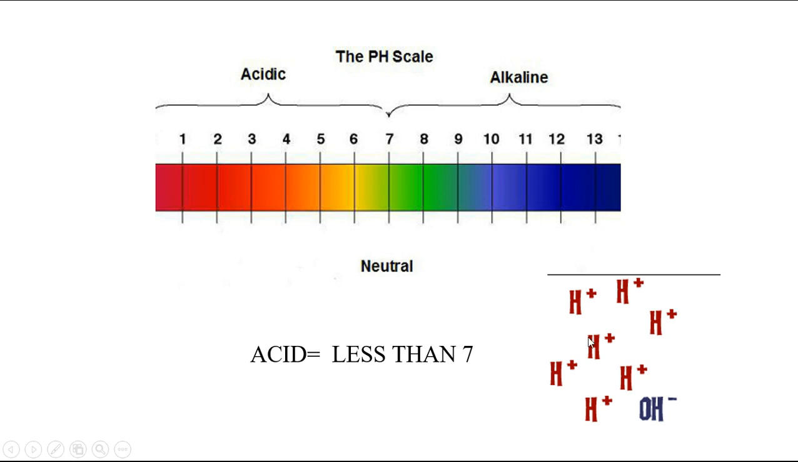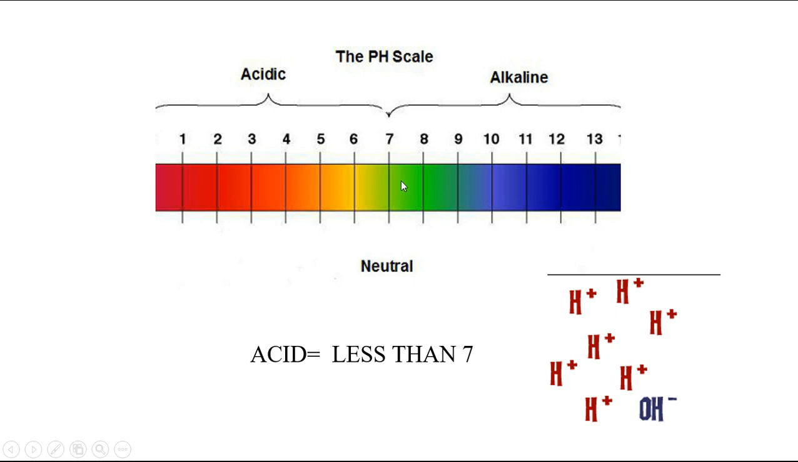If a solution has more OH ions, that means it is a base. A base is also called an alkaline solution, or alkaline. This is the pH scale, and it starts from 0 and ends at 14. It is there on your screen.